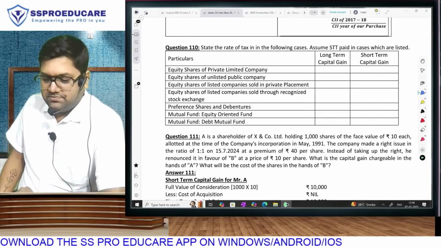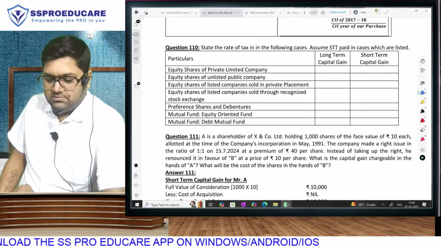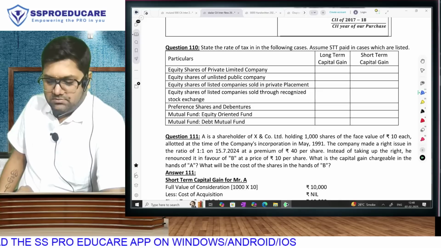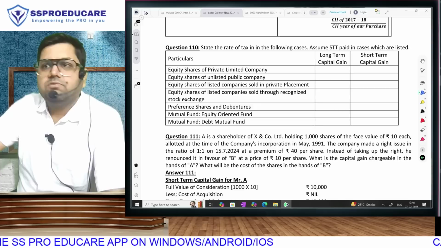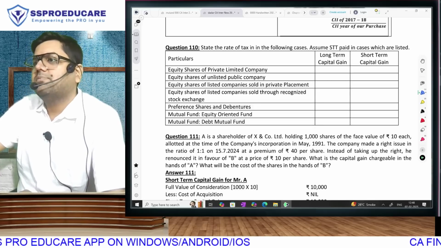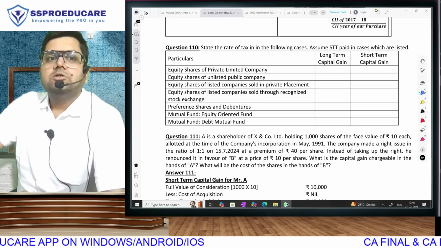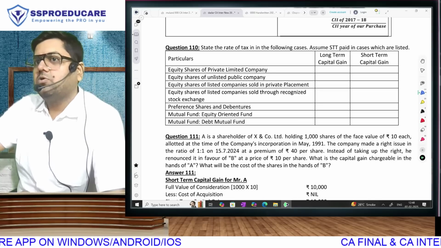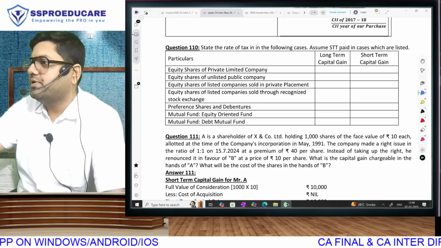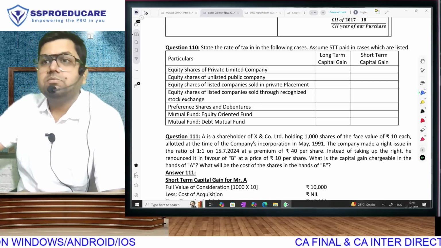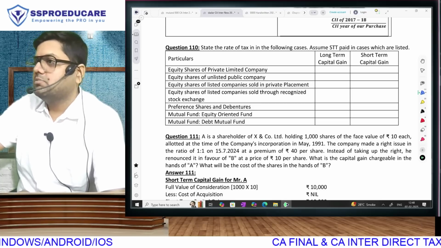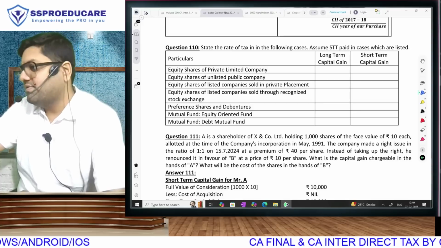Question 110. State the rate of tax in the following cases as it has to be paid in the cases which are listed. That means what is going to be the rate of tax on your long-term capital gain or short-term? I'll quickly revise for you. Short-term, stock market or non-stock market: only stock market is special rate, everything else will go in normal rate. But long-term, stock market or outside stock market, both special rate. 112 or 112A.